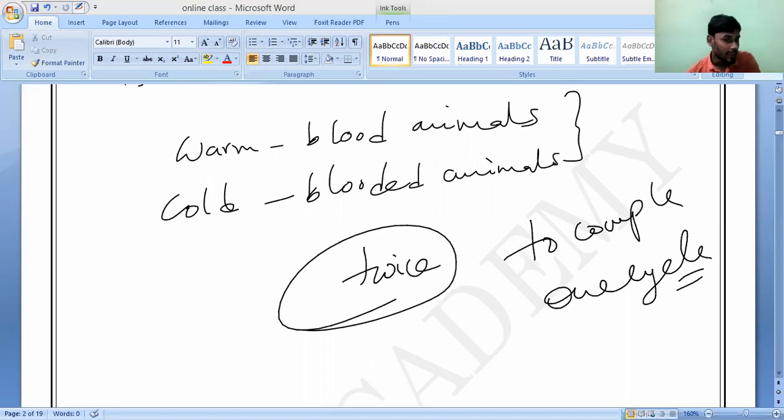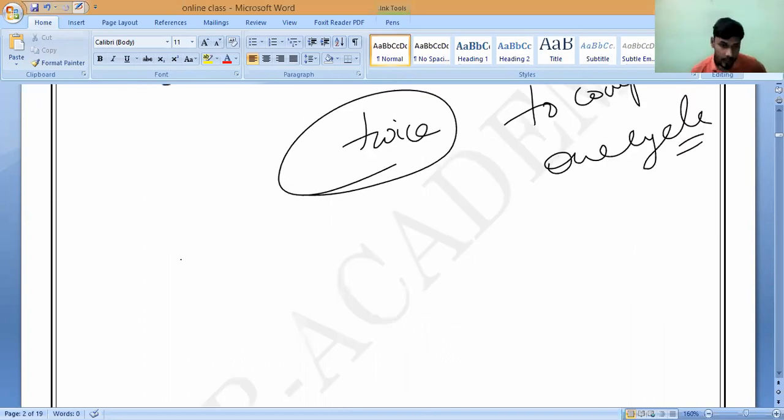Suppose you take animals, mammals means human beings, cow, dog. Or birds, you can take a hen. A hen has a four-chambered heart; while cutting the hen, you can check it. Now, what is an example of amphibians? Very good, Kevin. Frog. Frog is called an amphibian. Correct or not? And reptiles. What is the meaning of reptiles? Snake.